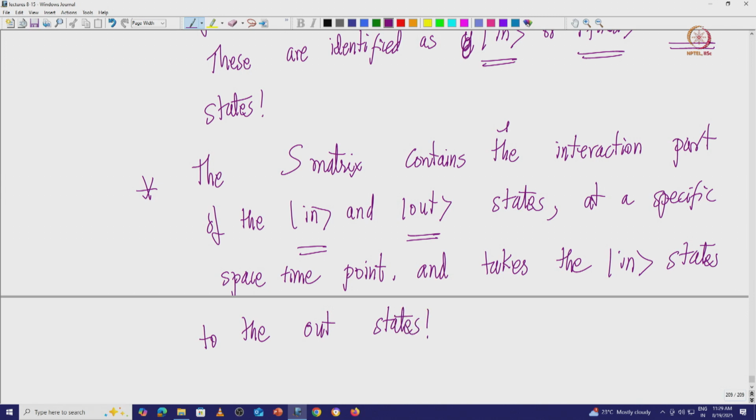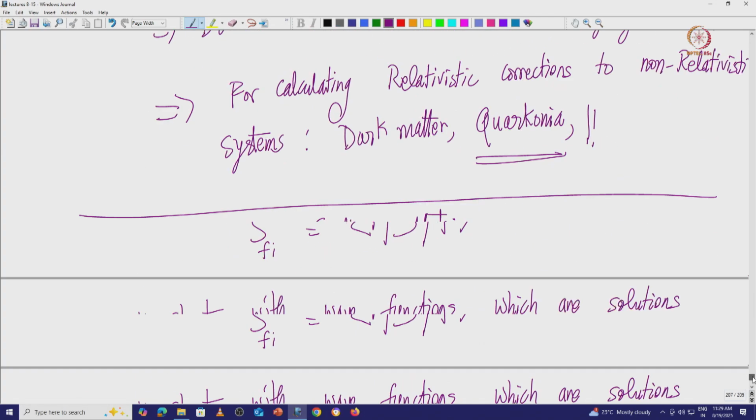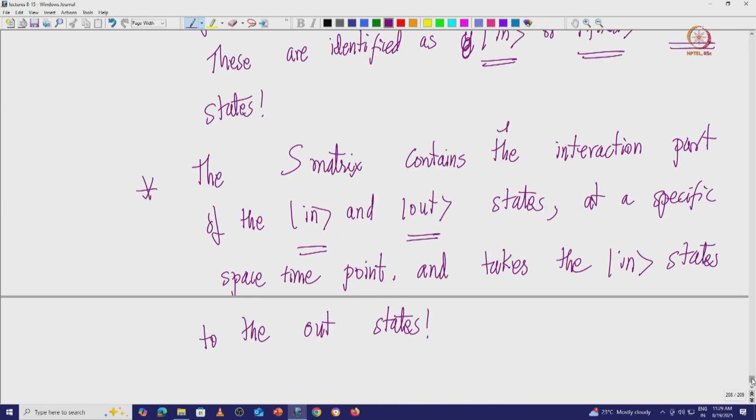Now everything we are going to consider as a scattering, every process will be considered a part of scattering theory in relativistic features.